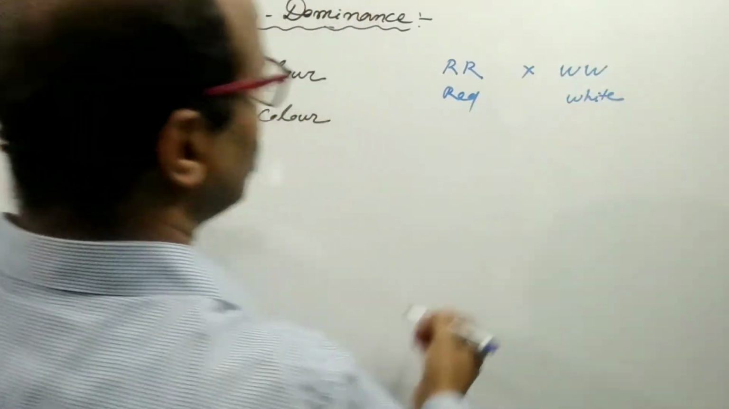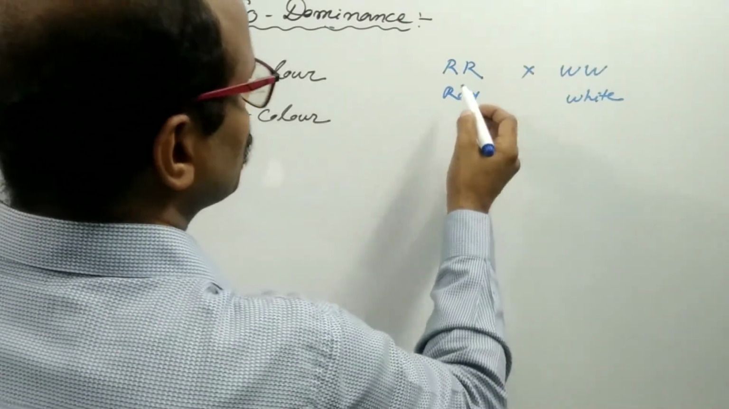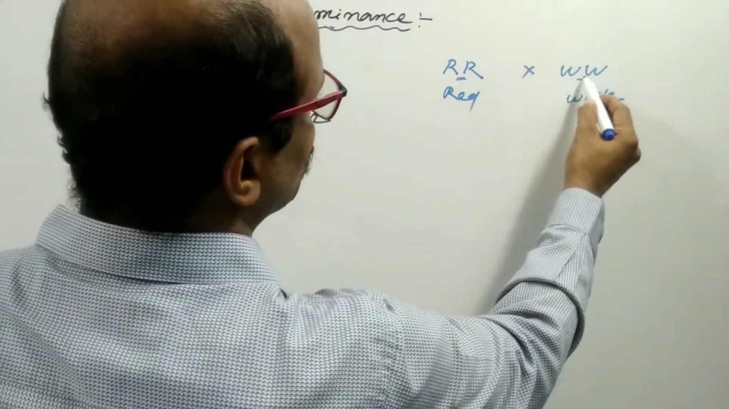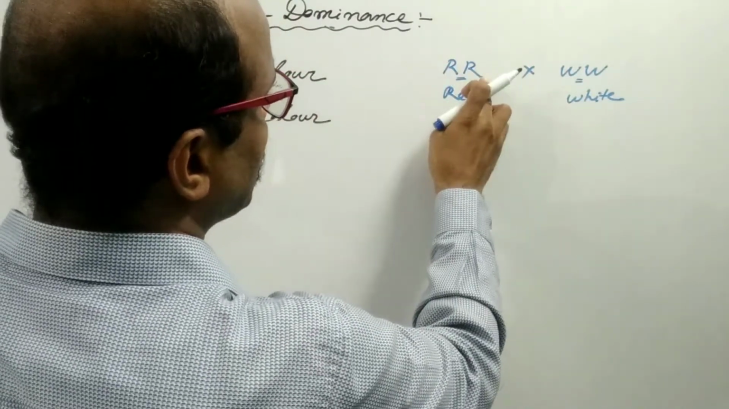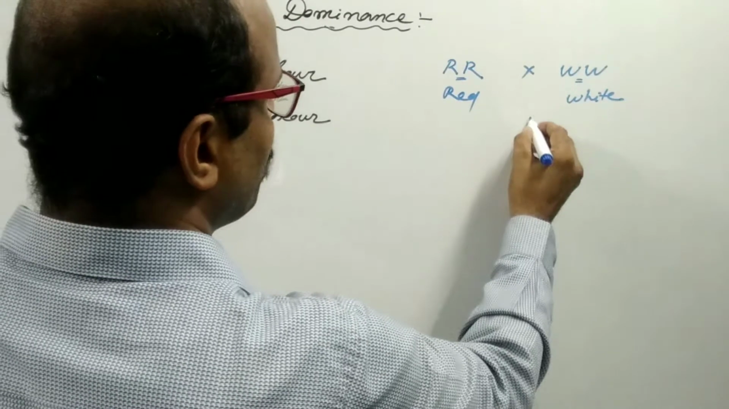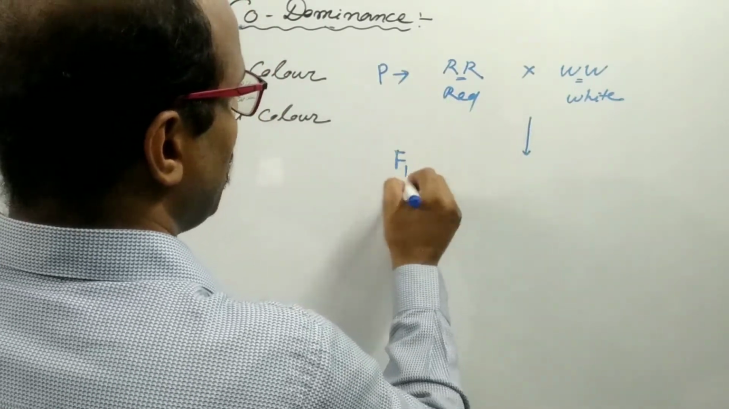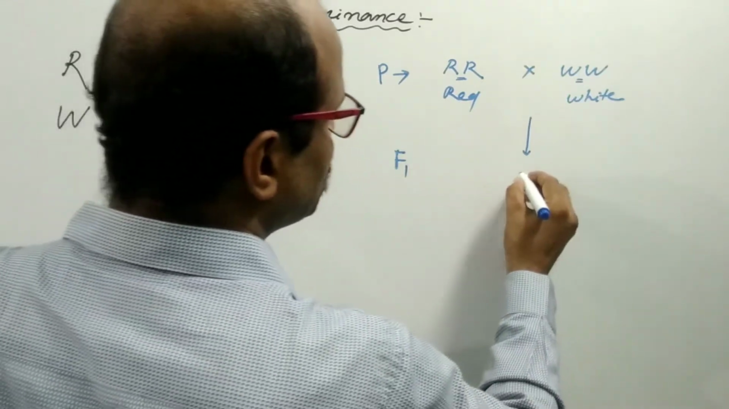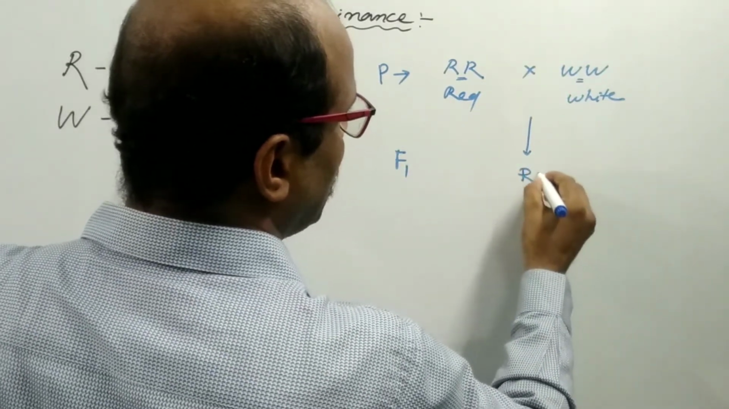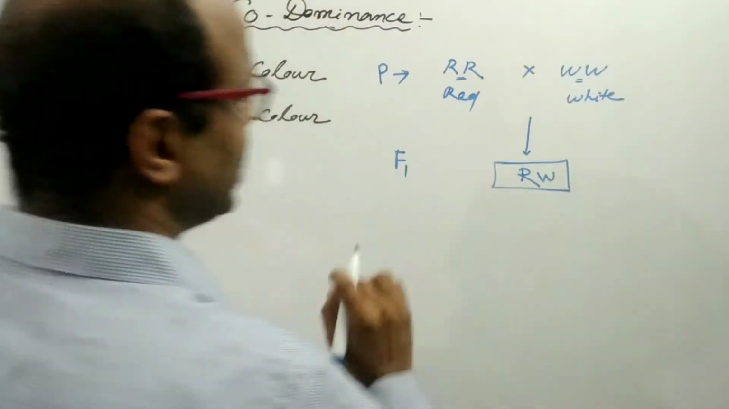Coat color means the color of hair or the color of fur. So this is homozygous and this is homozygous. This is capital RR and this is capital WW. Here is the parental generation. In the F1 generation we get capital R and capital W. This is the heterozygous condition.